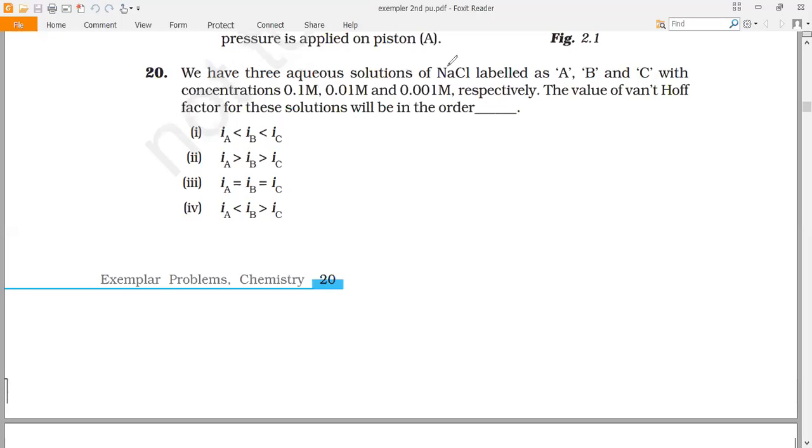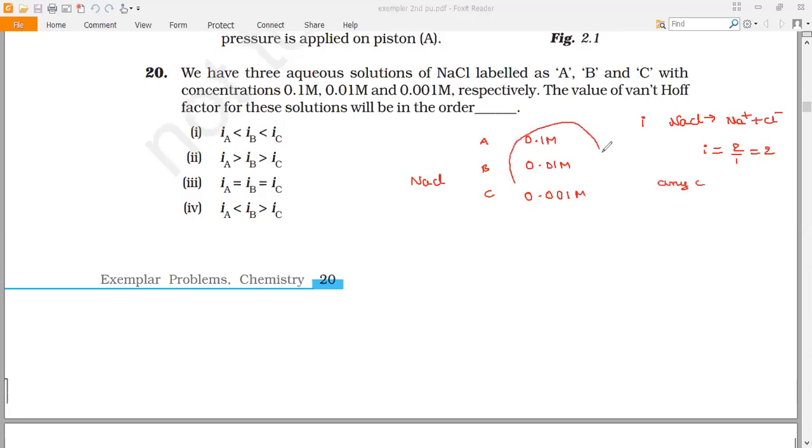We have three aqueous solutions of NaCl labeled A, B, and C, with concentrations 0.1 molar, 0.01 molar, and 0.001 molar respectively. The value of Van 't Hoff factor i for these solutions is? As we know, the Van 't Hoff factor for NaCl, as it dissociates into Na+ and Cl- ions, is 2 by 1, which equals 2, irrespective of whether the concentration is 0.1, 0.01 or 0.001.